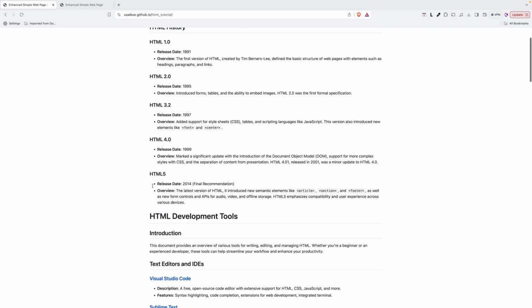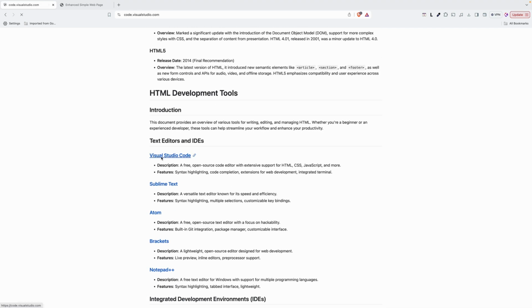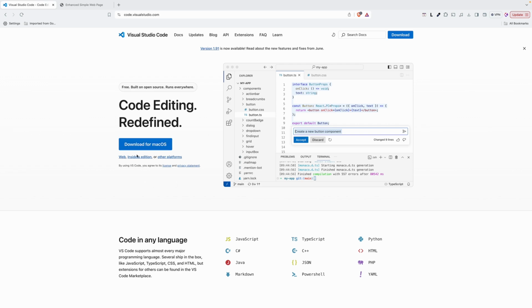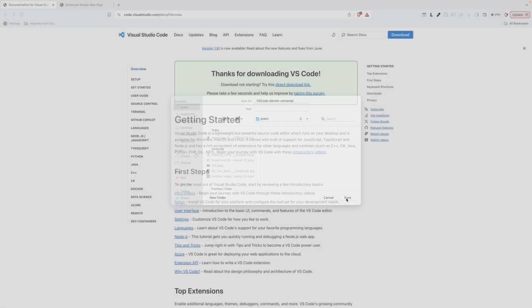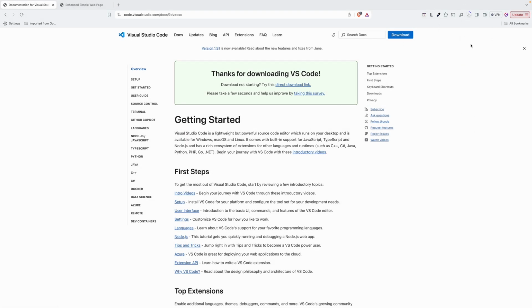Perfect. So I will go and download Visual Studio Code, then download for Mac. In your case, if you are using a different platform, you can download for that platform. After that, you open the file and follow the instructions. You open VS Code, and you are good to go.